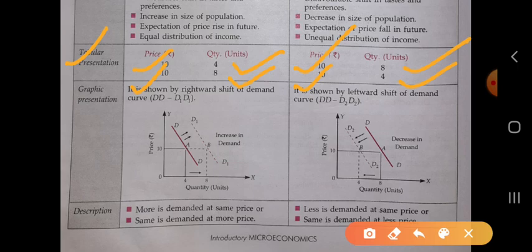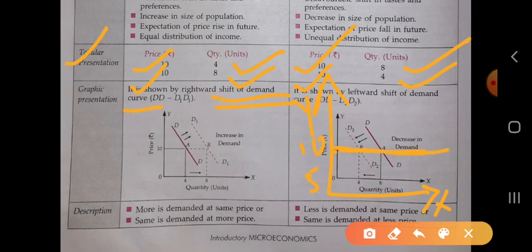We have taken price as constant, because here we are not studying the relation between the price and the quantity demanded. We have taken the relation of the other factors with the quantity demanded. So the graphical presentation of the table is shown by the rightward shift of the demand curve. We have taken the price as constant, so the curve is parallel to the x-axis. It is the x-axis, it is the y-axis. So the price is 5 and 10. The price line is parallel to the